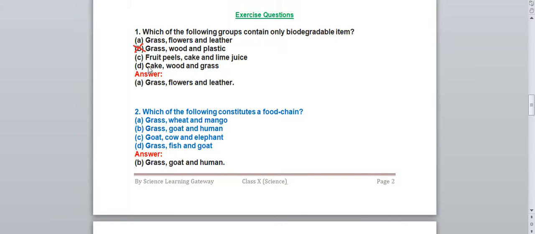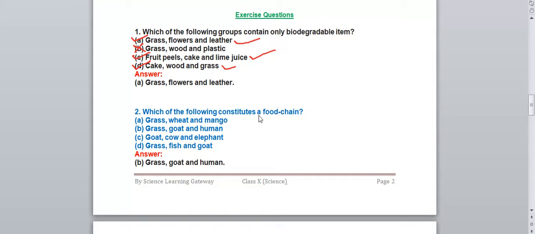In this one also, cake, wood and grass, fruit peel, cake and lime juice, and this one is your grass, flour and leather. In this question, three options can be correct. As you can see that grass is a biodegradable substance, okay? Flour is also a biodegradable substance. Leather, it can also be decomposed by the microorganisms, so it is also a biodegradable substance. Fruit peels are also biodegradable. Cake and lime juice are also biodegradable substance. Cake, wood and grass are also biodegradable substance. So three options can be correct in this answer. Okay, so whichever you will write, it will be correct.